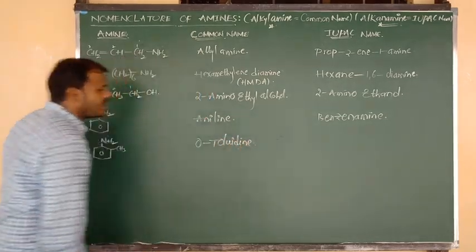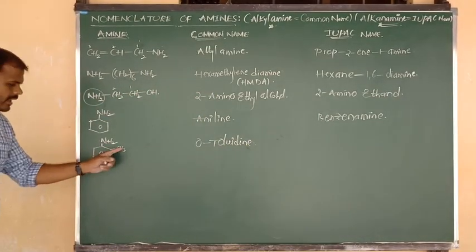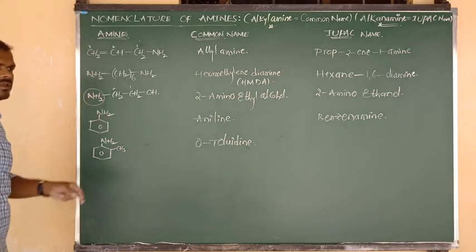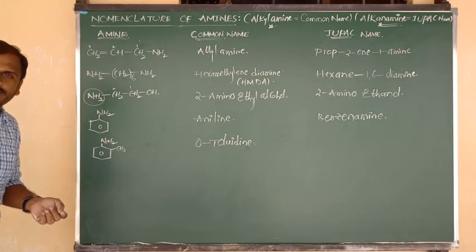What can we write, beta? Orthotoluidine. If CH3 is here, we write metatoluidine. If CH3 is opposite, paratoluidine. In that manner we have to write the common names. Now, for those common names, I am going to read the IUPAC nomenclature.